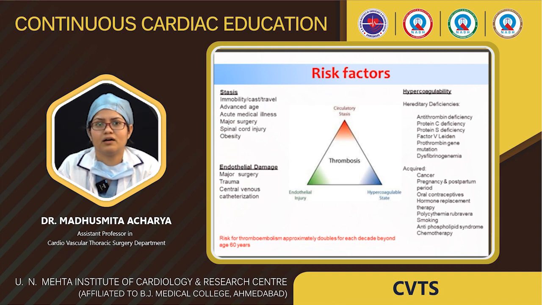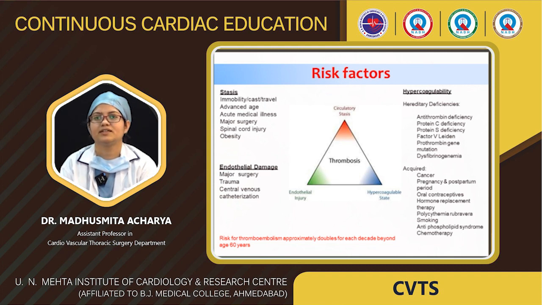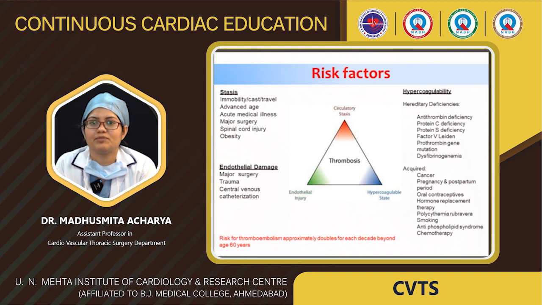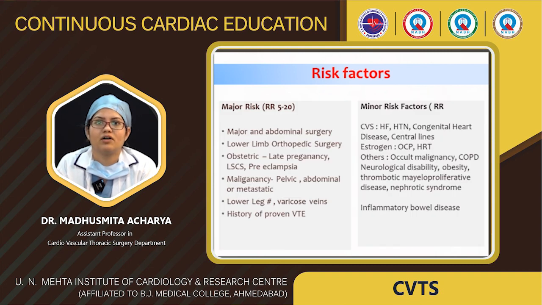Endothelial damage also occurs because of trauma or major surgery, or there can be a hypercoagulable state. It can be congenital or acquired. Congenital or hereditary deficiency can be due to protein C, S deficiency, antithrombin deficiency, dysfibrinogenemia. The acquired causes of hypercoagulability, we know, are cancer, pregnancy, oral contraceptive pills or hormone replacement, APLA syndrome, that is antiphospholipid syndrome, or chemotherapy. So all these are risk factors for formation of thrombosis.